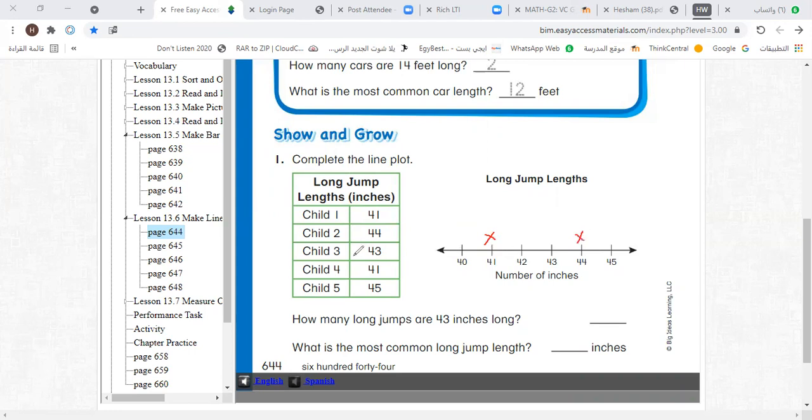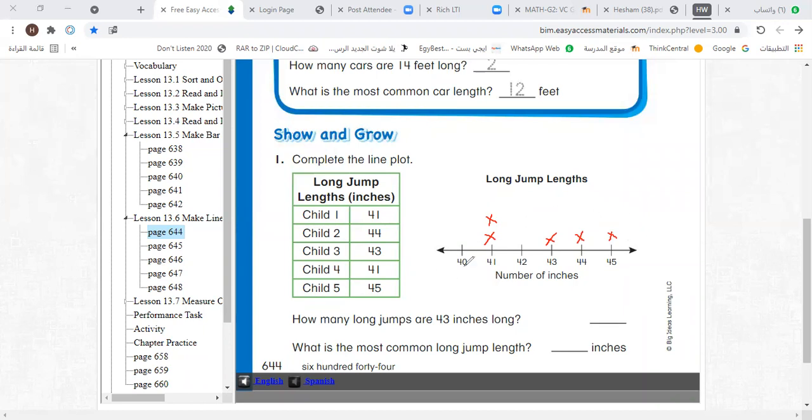What about child 3? Child 3, 43 inches, so go to 43 and make a plot like this. Child 4, 41 inches, so go to 41 and make a plot like this. Can you see? 41, so make here a plot. Child 5, 45 inches, so where is 45 inches? This is 45 inches, and so make here a plot. This is called grade 2 line plots.